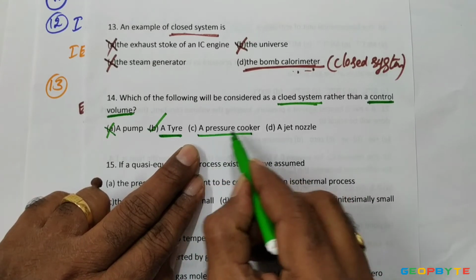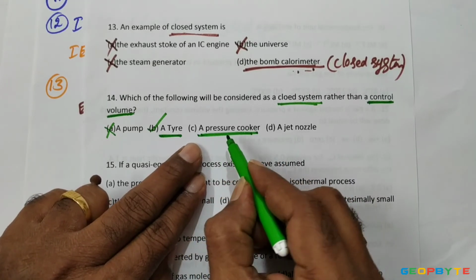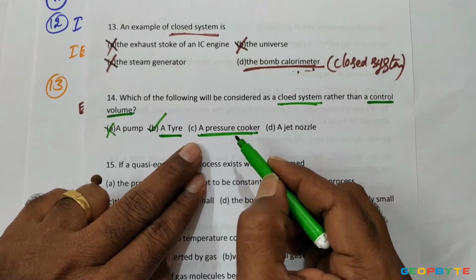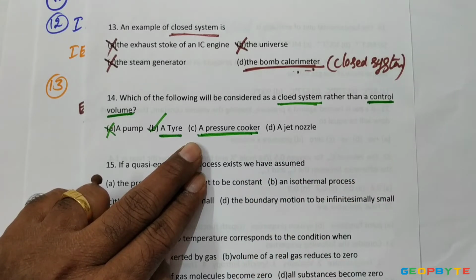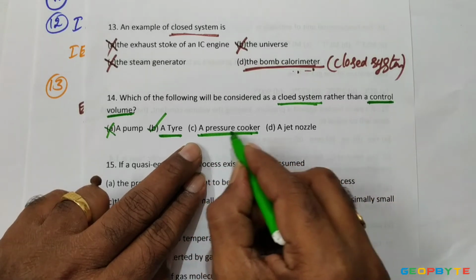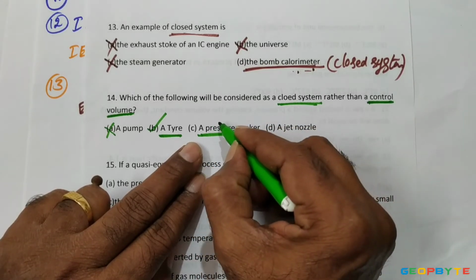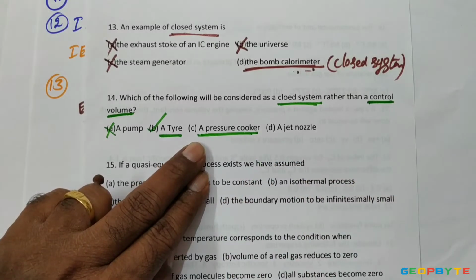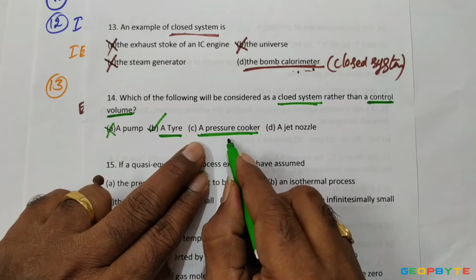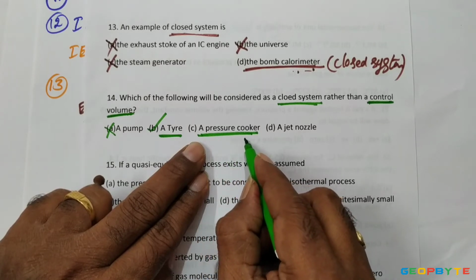Similarly, a pressure cooker also comes under a closed system until the knob connected to the pressure cooker is opening. But generally, once the water in the pressure cooker reaches boiling point, because of the high pressure of the steam, that knob is opening. Generally, the pressure cooker is taken as an open system for this particular case. But remember, until the knob connected to the pressure cooker is opening, the pressure cooker also comes under a closed system.